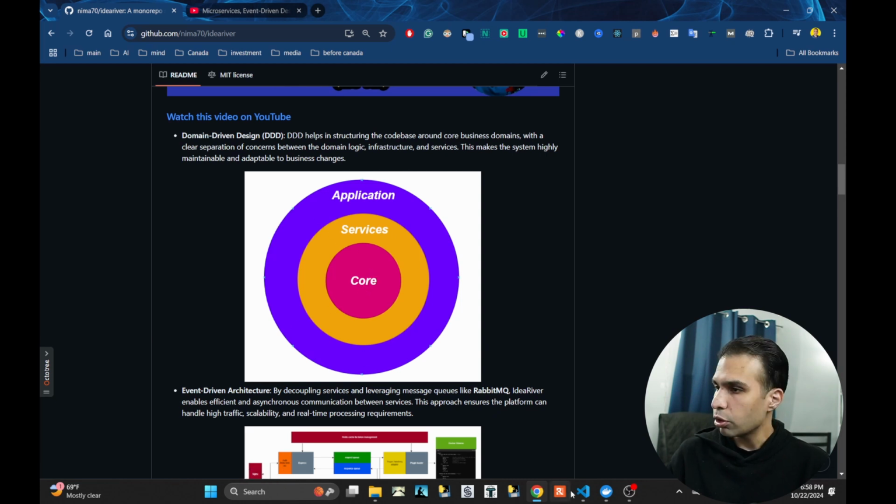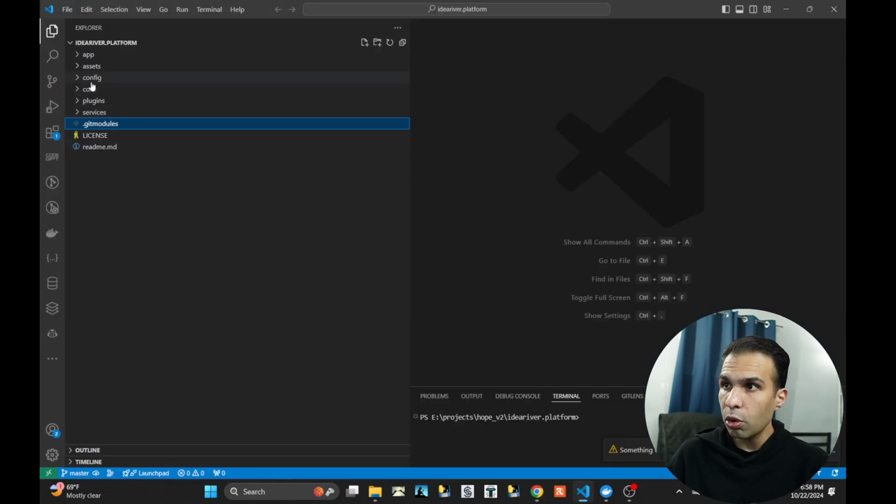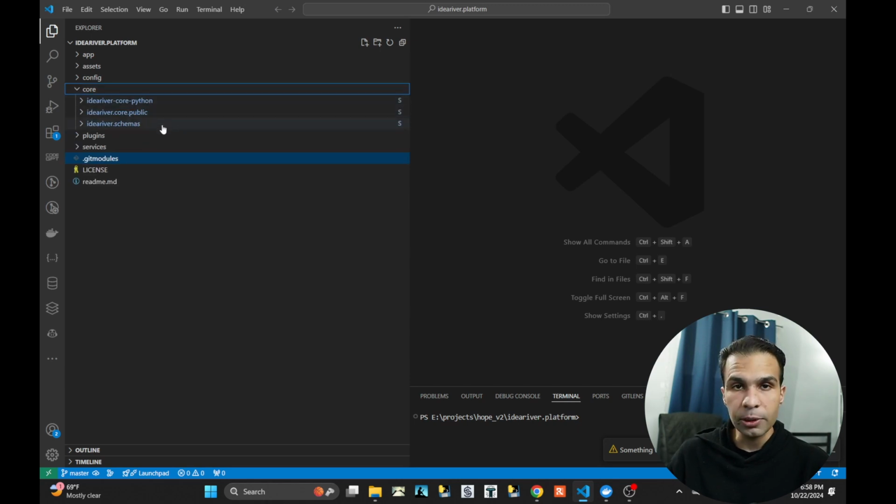and application. So if you go to this monorepo, there would be a core, but each core itself has many libraries. It is language agnostic. Okay, this is a very important keyword. This is language agnostic stuff. For example, there is a core for Python, there is a core for TypeScript, and there is schemas. This one is language agnostic.